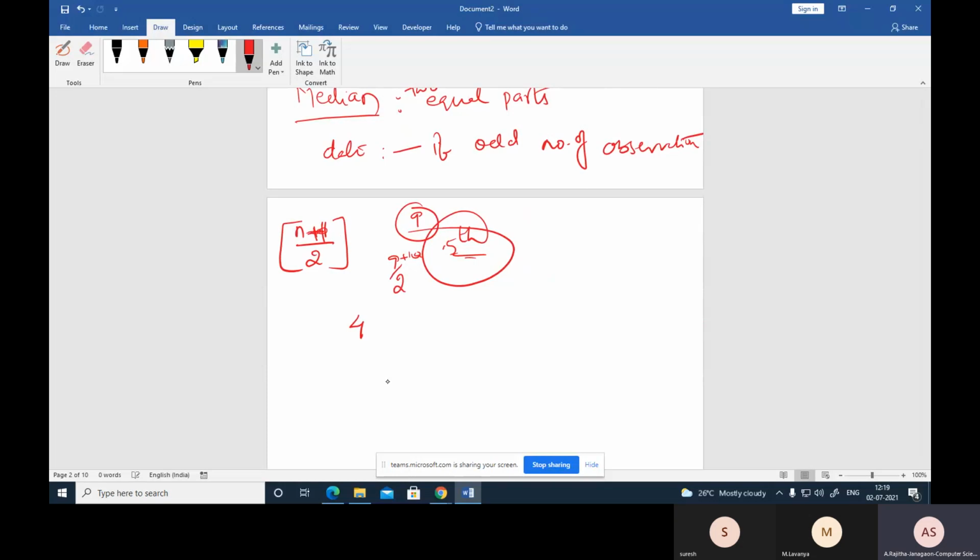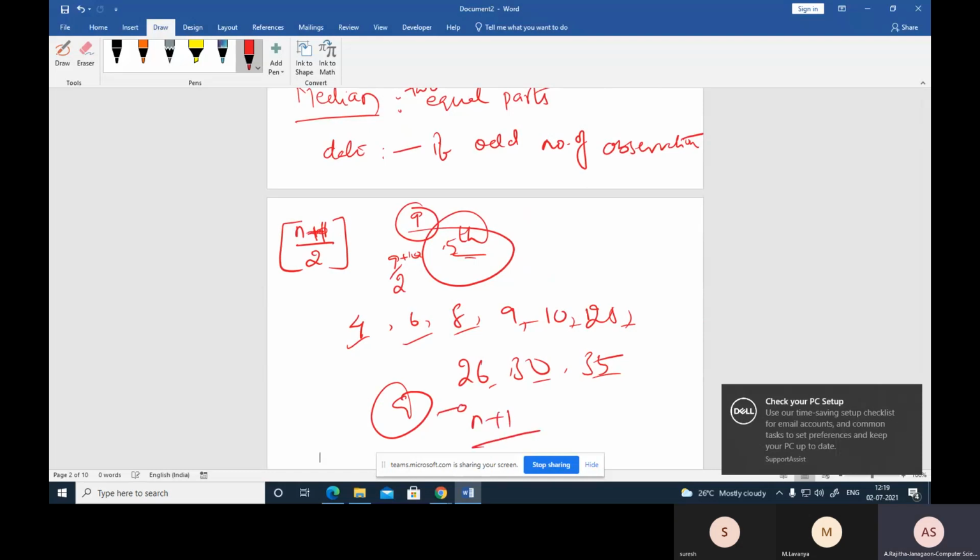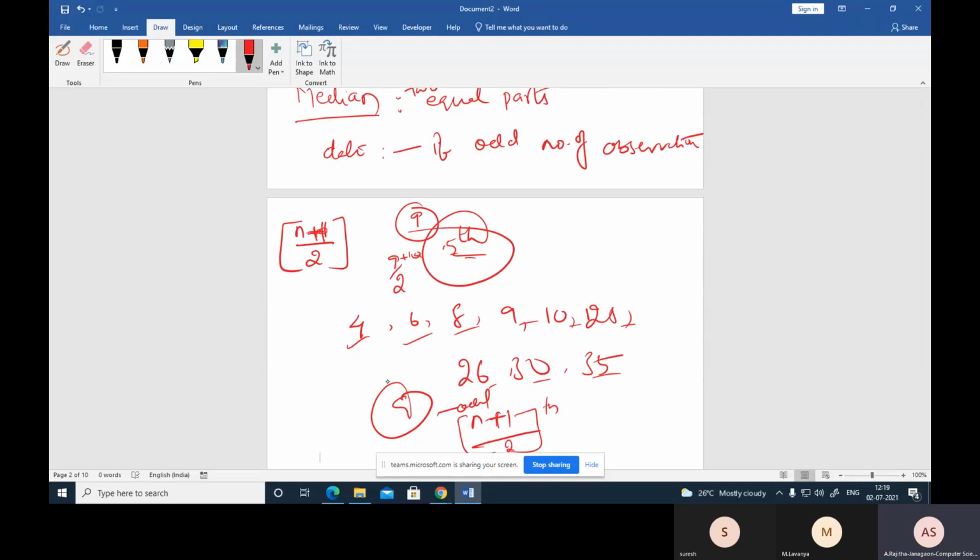Suppose the data is 4, 6, 8, 9, 10, 25, 26, 30, 35. Then what is the median? For finding the median value, first find the number of observations. Here the number of observations is 9, which is an odd number. So the median is the (n plus 1) by 2 th value: 9 plus 1 divided by 2 is 5. So the fifth value is the median value. This is for ungrouped data.